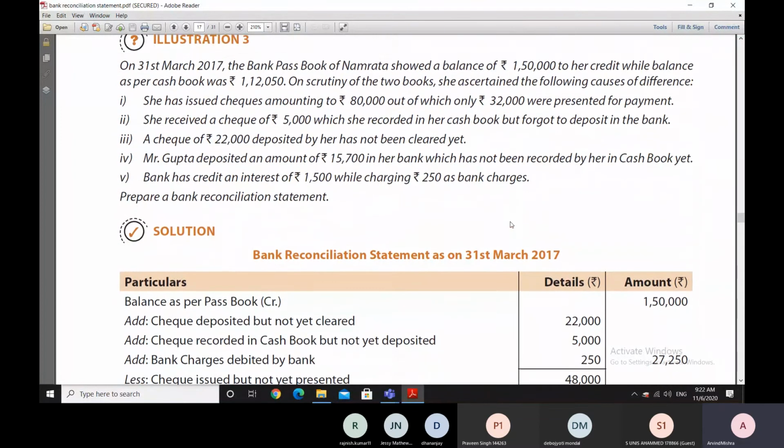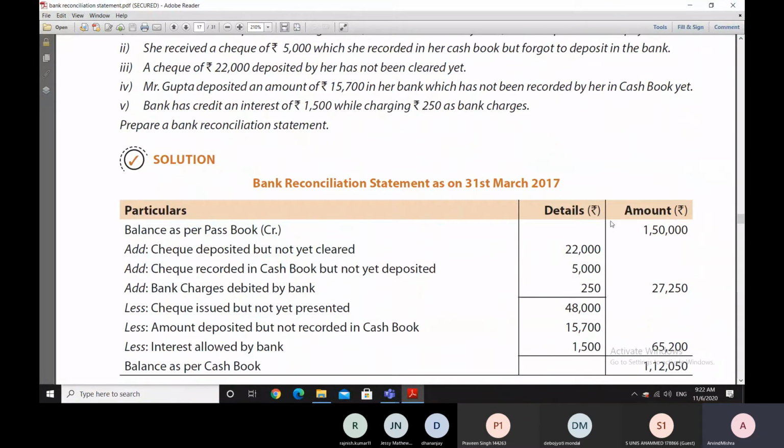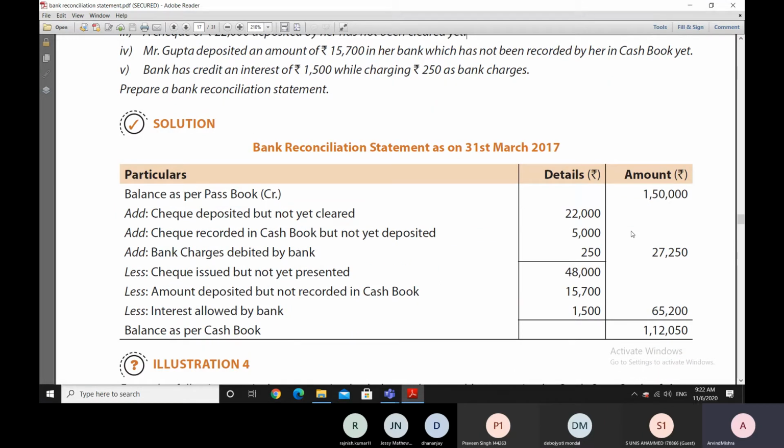Now the question arises that she can start from balance as per cash book also, or she can start from balance as per passbook while preparing the bank reconciliation statement. But in this case, what she has done is that she has started from the balance as per passbook. It is her wish. In the question, sometimes they may tell you, you can start with balance as per passbook. Sometimes they may not tell you. They give you a choice. You start from anywhere and reach the other side.